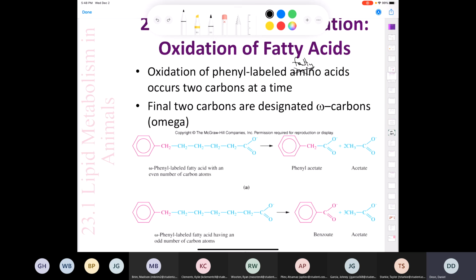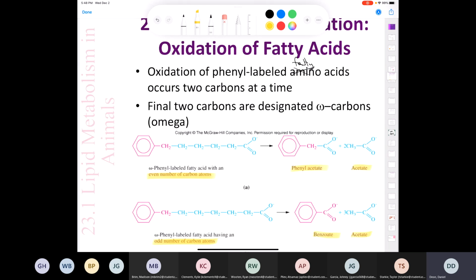Okay, so he took 2 different kinds. He took fatty acids that are omega phenyl-labeled fatty acids. He took some that had an even number of carbons and others that had an odd number of carbon atoms. And then he studied the products of the metabolism of these fatty acids, and he found that when the omega phenyl-labeled fatty acid had an even number of carbons, he ended up with acetate and phenylacetate. However, when it had an odd number of carbons, he got acetate as well, but he got benzoate.